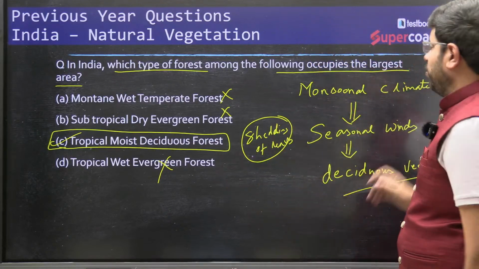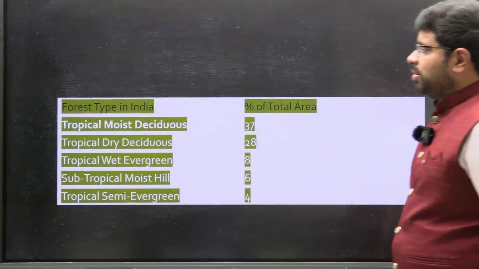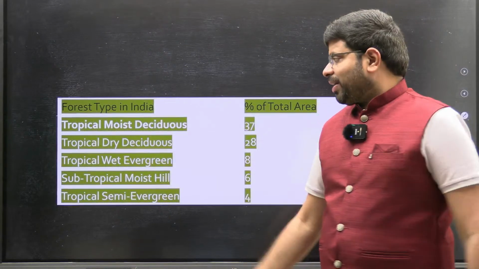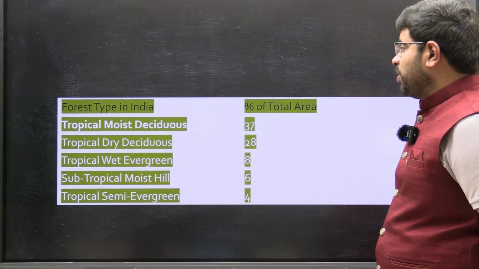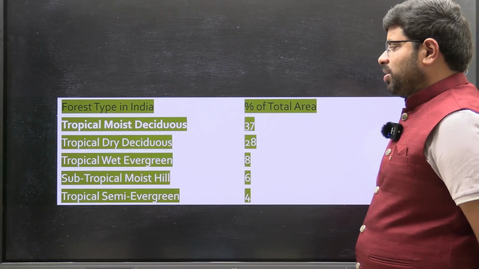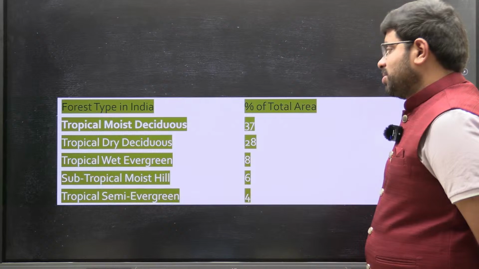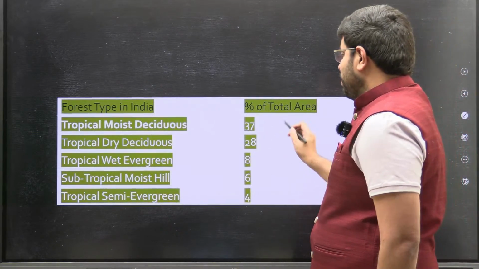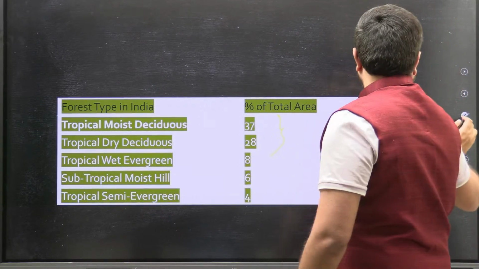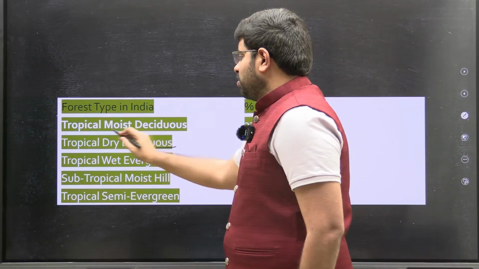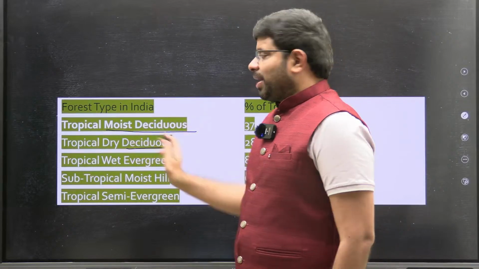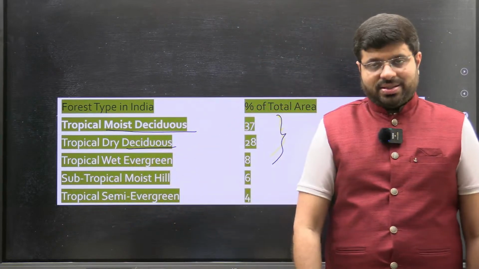I want you to understand. And now you can see the facts. There is always a fact. Tropical moist deciduous occupies almost 37% of the total area, and the remaining forest, tropical dry deciduous, is 28%. You see, these two itself are a decent share. This is deciduous, this is also moist deciduous. Moist and dry deciduous, rainfall will be lesser.